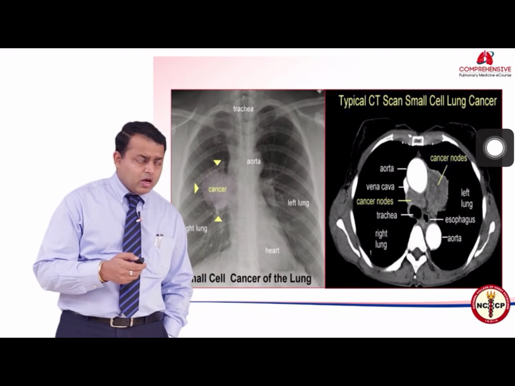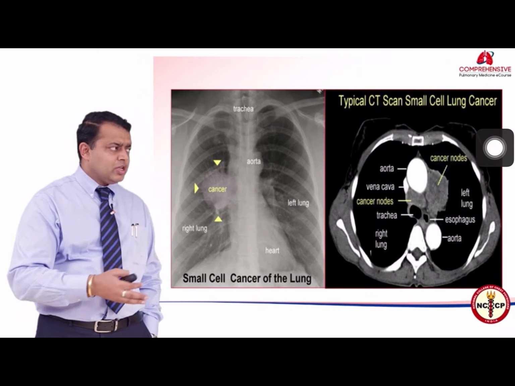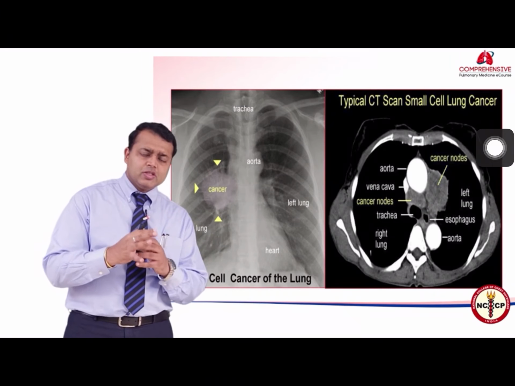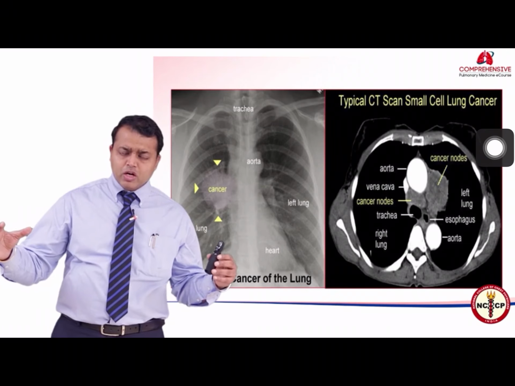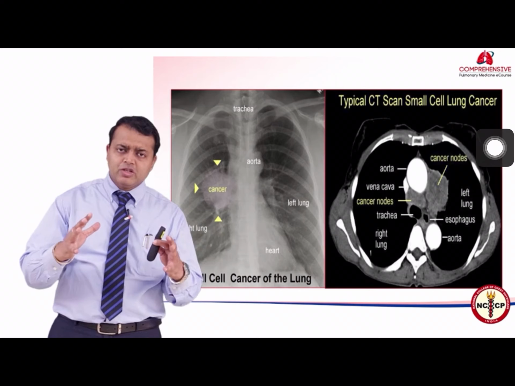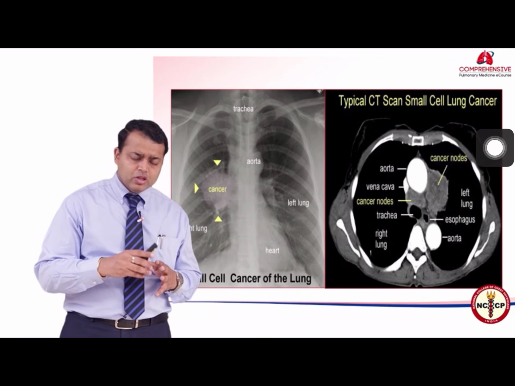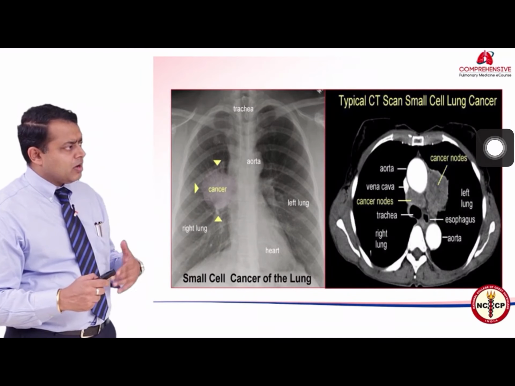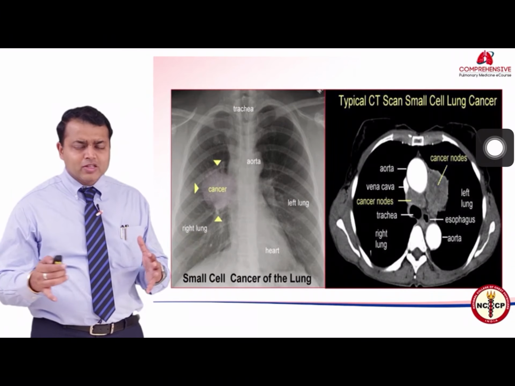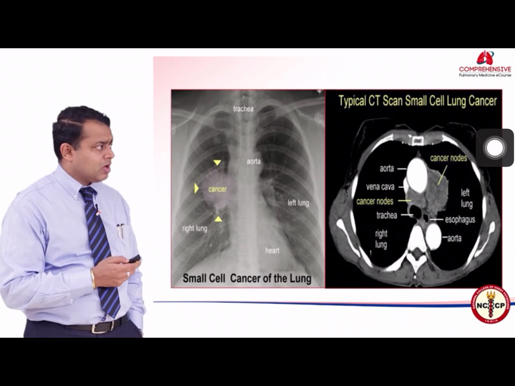So these are some representative pictures. You can see that there is a central mass in the X-ray which is being corroborated by the CT scan. Mostly the small cell lung cancers are central lesions rather than peripheral lesions. Adenocarcinomas are more peripheral lesions. Squamous cell carcinomas are again more central lesions, and small cell carcinoma of the lung are again very central lesions. This is not a rule, but if you look at 10 cases, almost 8 of them would have a centralized lesion rather than a peripheralized lesion whenever we talk of small cell carcinoma of the lung.